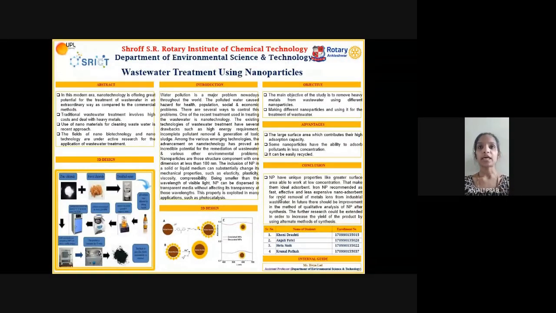In this modern era, nanotechnology is offering great potential for the treatment of wastewater in an extraordinary way as compared to the commercial methods. Then we have referred to many research papers. From that, one research paper with the title of Effective Removal of Chromium from the Wastewater with Zinc Doped Nickel Ferrite Nanoparticles produced using co-precipitation method, and the authors of the paper are Sajid Shukrullah and Muhammad Azam. From that, we get to know the preparation process of nickel ferrite nanoparticles.